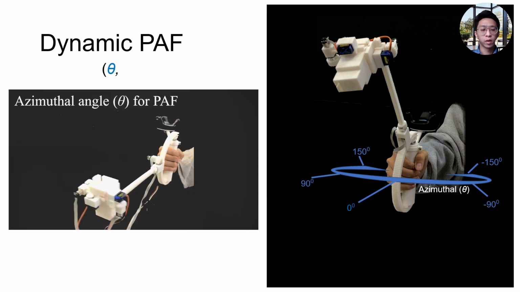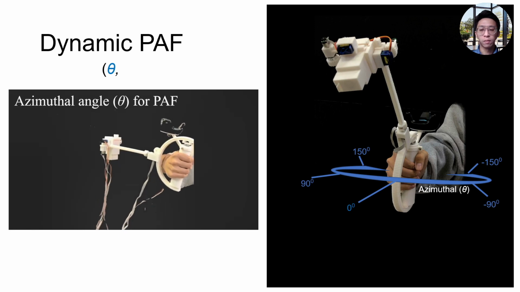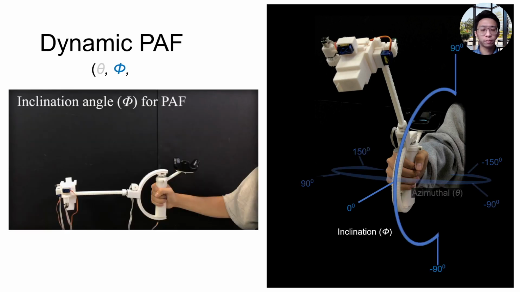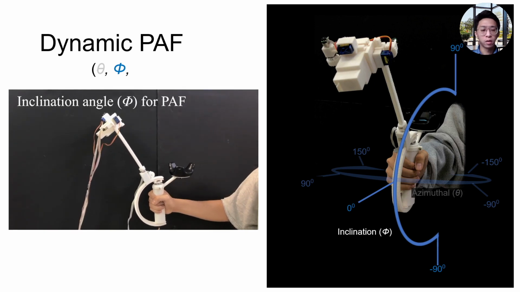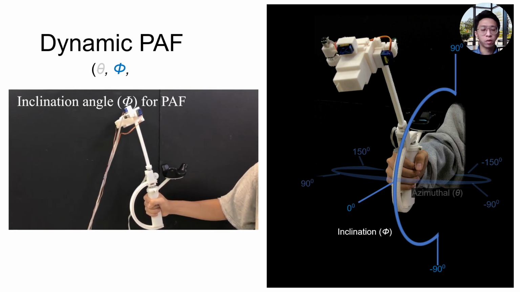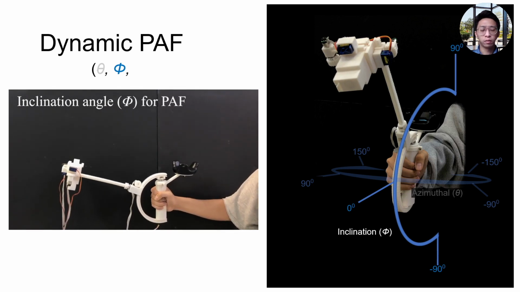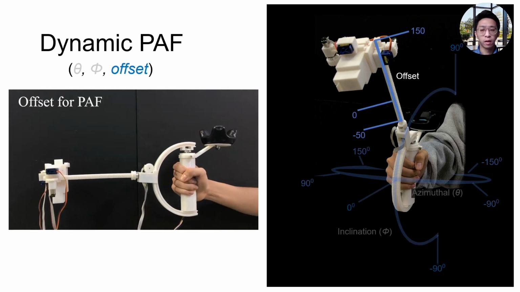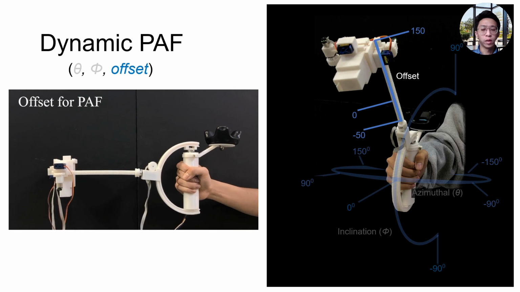The controller rotates the semicircular track on the theta plane for the azimuthal angle, and the inclination angle phi. The linear track moves along the semicircular track on the phi plane for the inclination angle, and offset. The impactor moves along the linear track, which is similar to the radial distance.